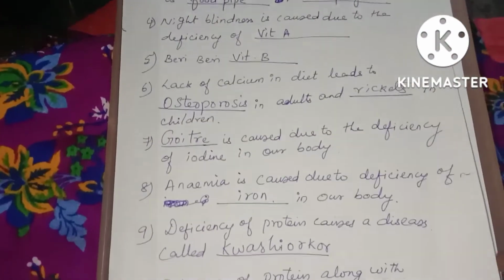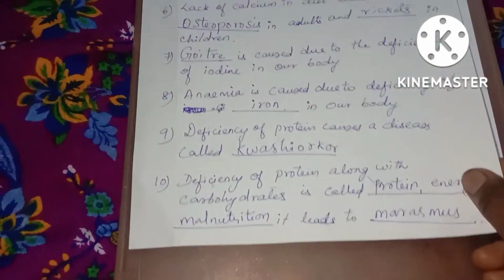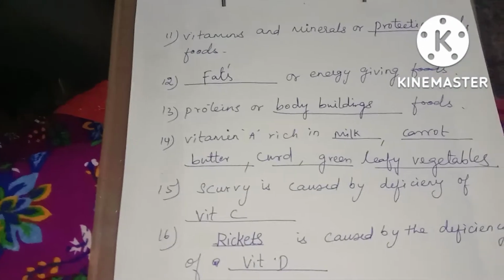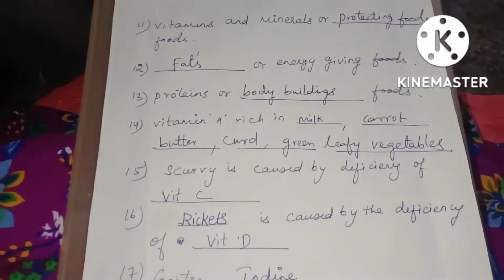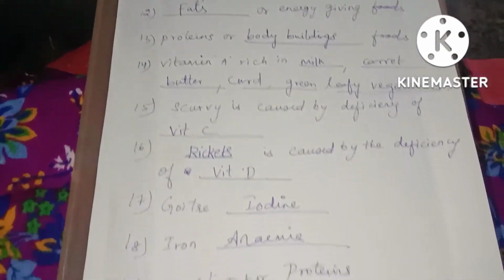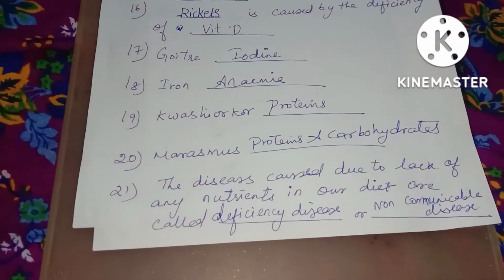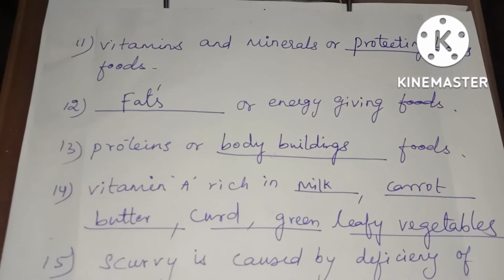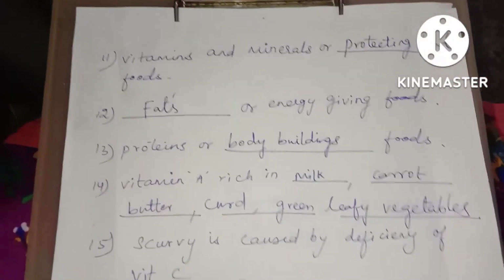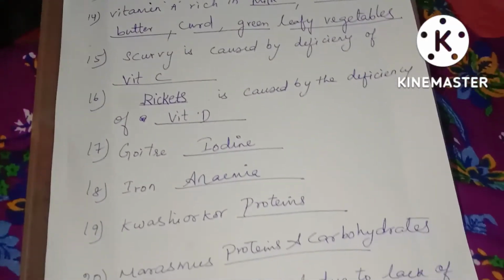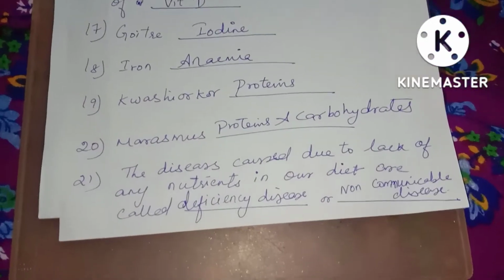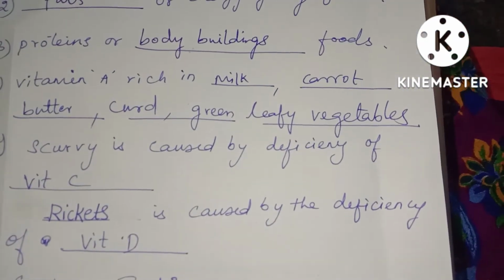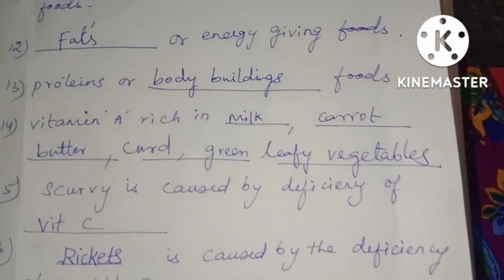In EVS journey of food, I have written few dashes. Okay, in dashes, this is a very important question. Okay children, in this I have written only a few important questions. I have written from 1 to 21. It is the easiest method to score high marks in EVS. Okay children, from 1 to 10 and 11 to 21 is an easy method in journey of food.